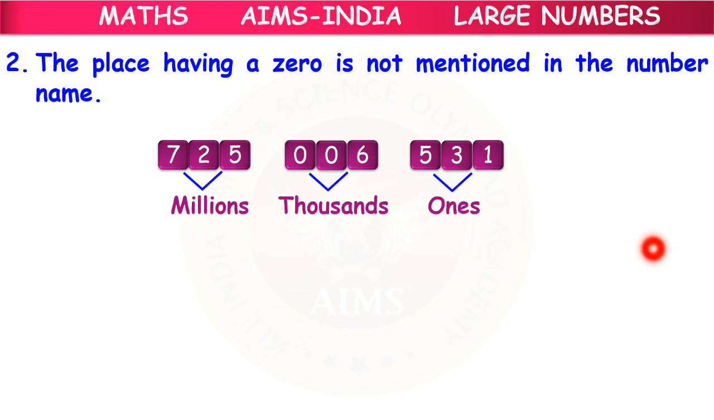The place having 0 is not mentioned in the number name. What does 0 mean? 0 means nothing. We mean that there is no number in the given place. When there is no number in the given place, should we read the number, children? We cannot read it. So we won't read the 0 here. We won't read it as 006. We simply read this whole number here as 6.